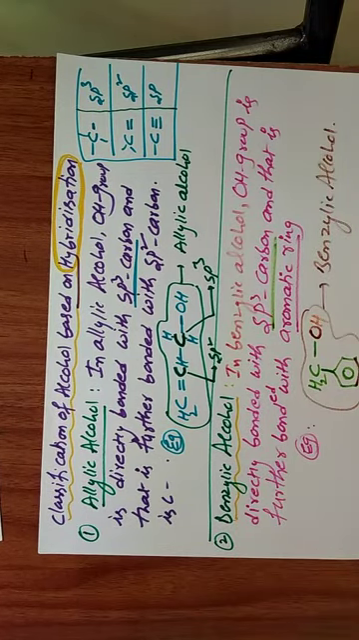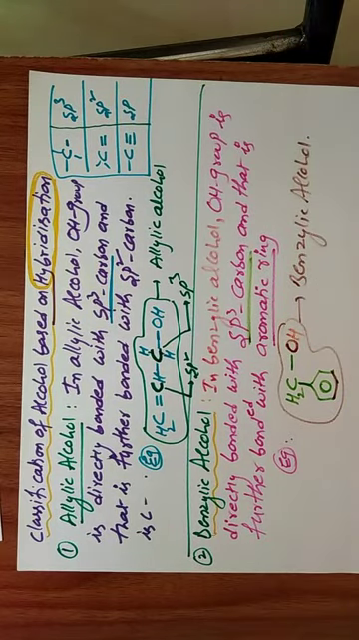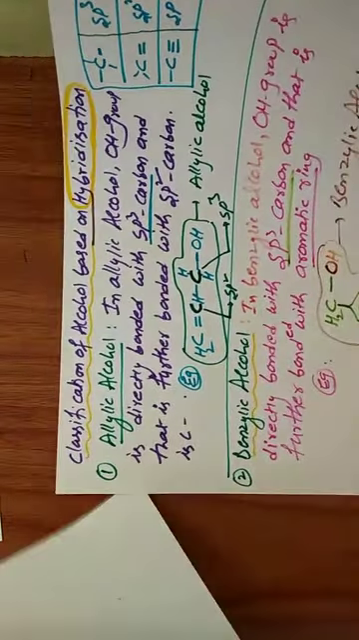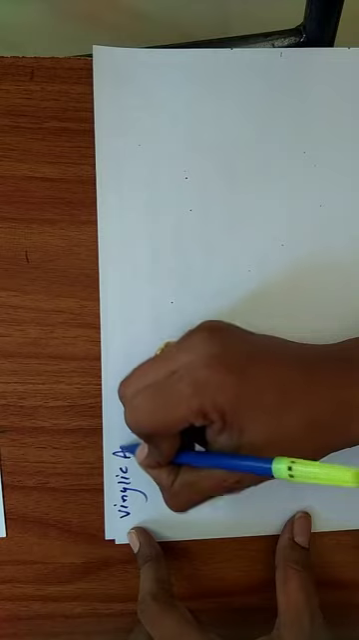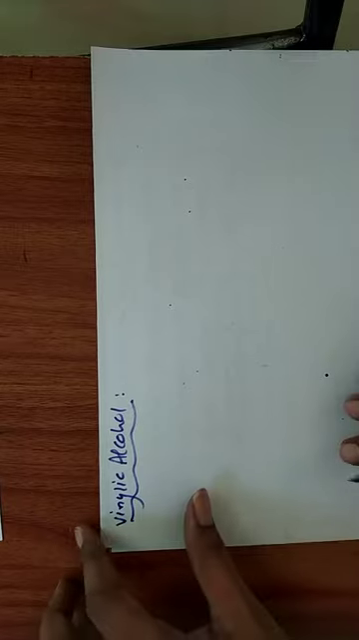So, allylic alcohol and benzylic alcohol. The OH group is directly bonded with an sp3 carbon, and that sp3 carbon is again bonded with an aromatic ring; that is called benzylic alcohol. Next we will go to vinylic alcohol. In the case of vinylic alcohol, we take a simple definition.